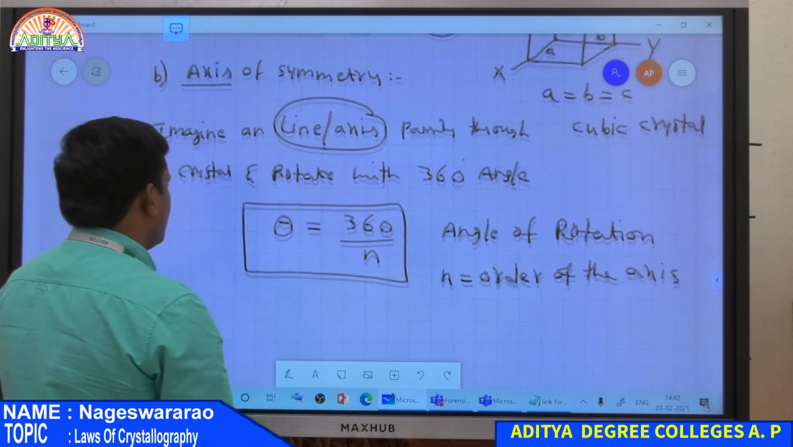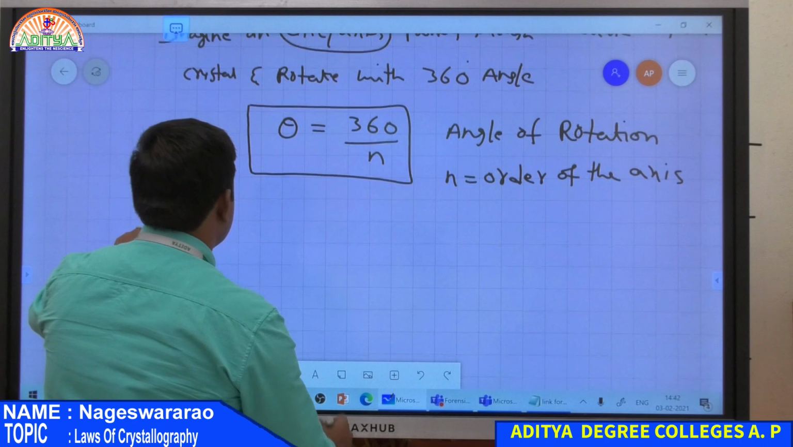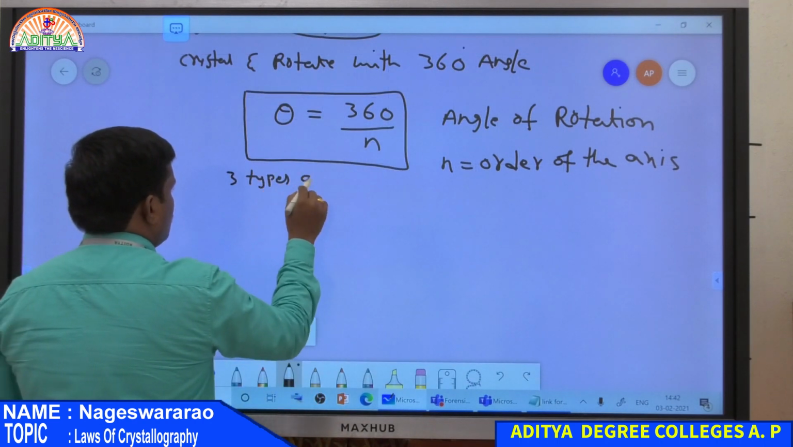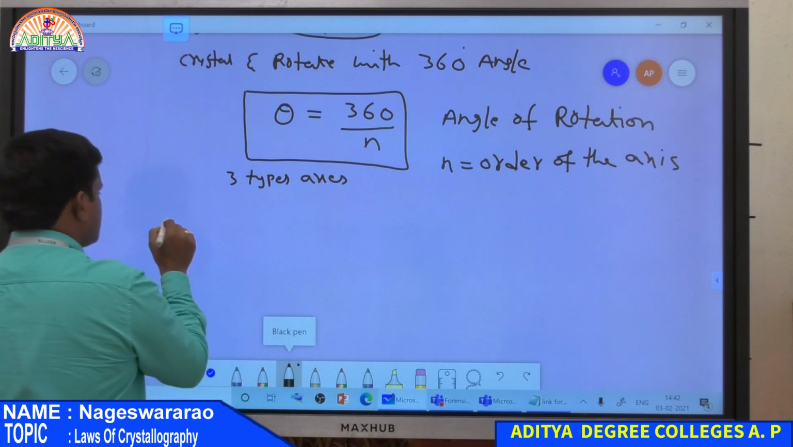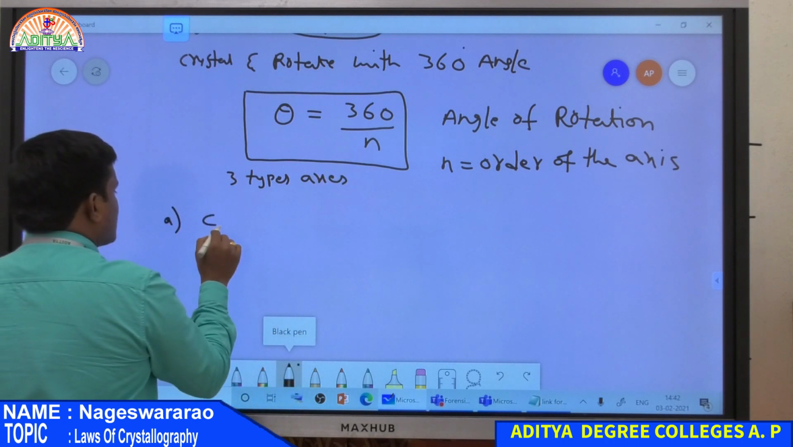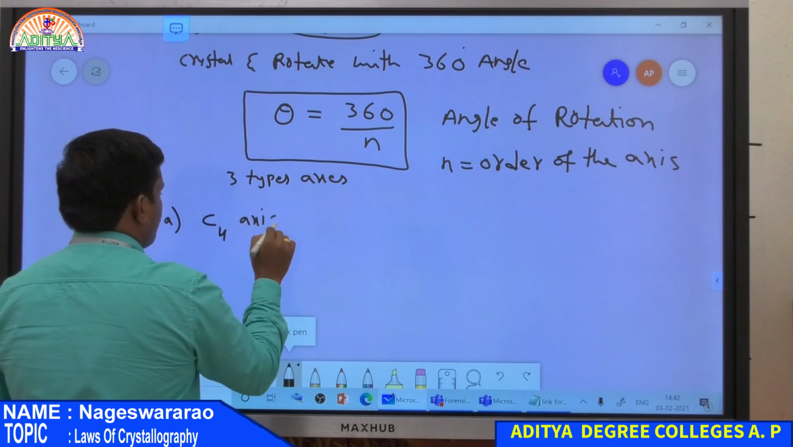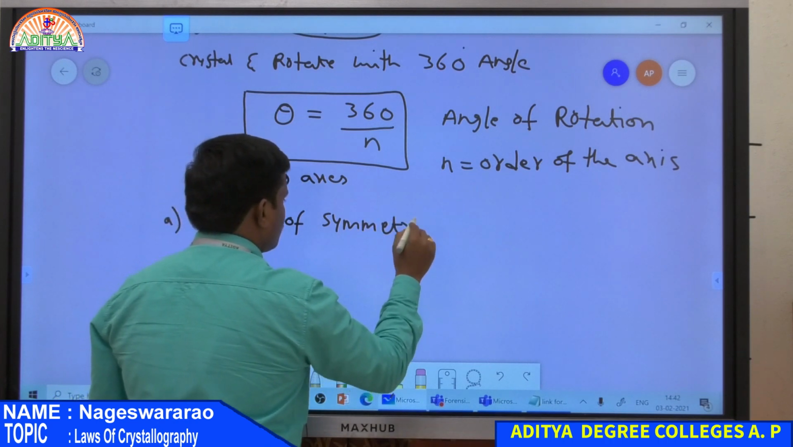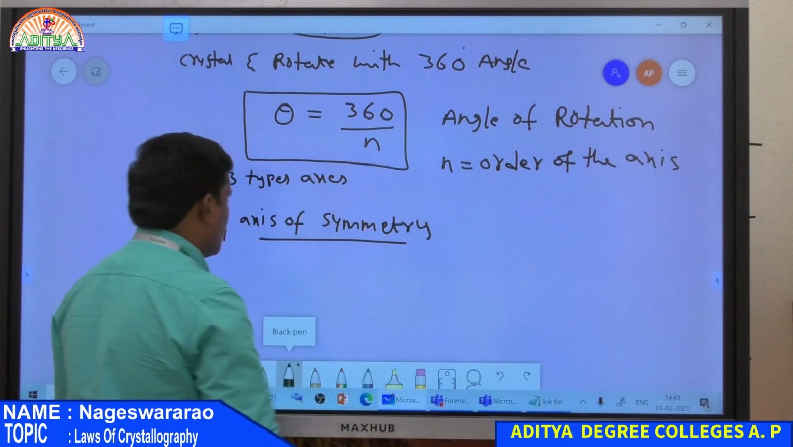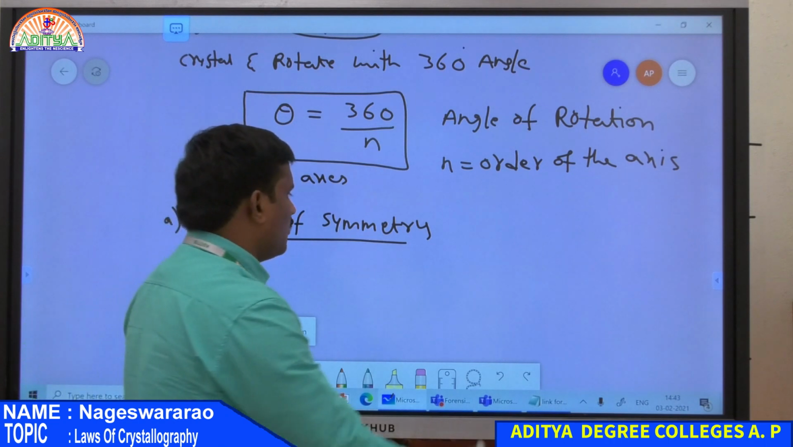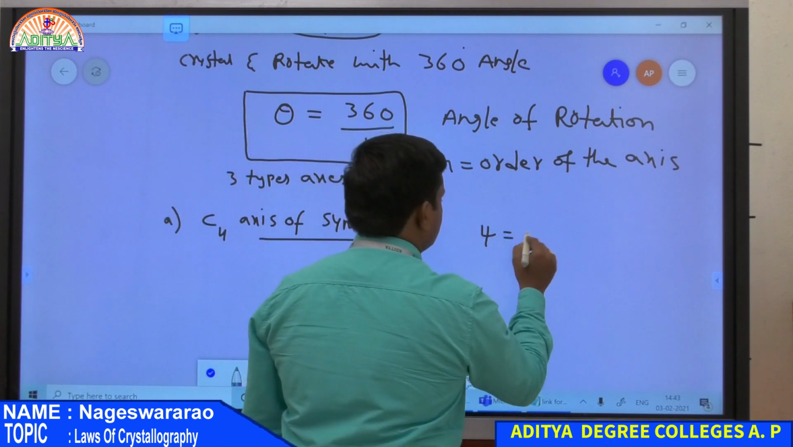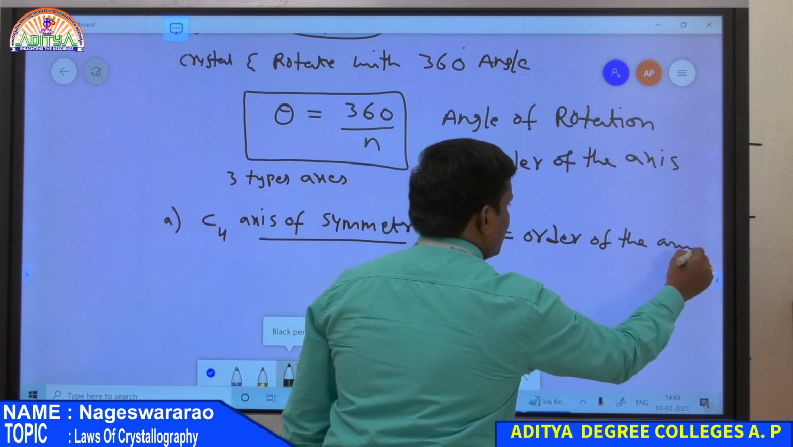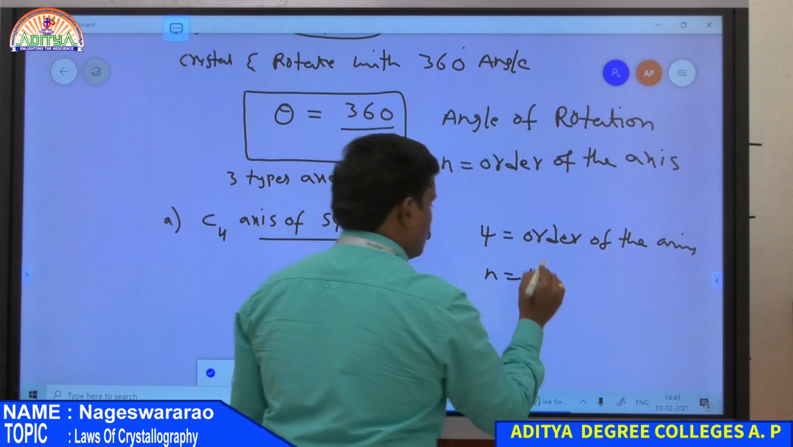So here again there are three types of axes of symmetry. The first one is the C4 axis of symmetry. So this is an axis of symmetry, and here C4, where 4 represents the order of the axis, that is the n value, where n is equal to 4.